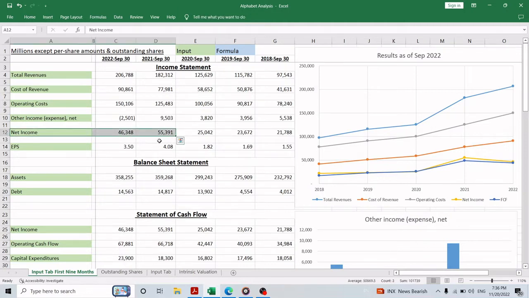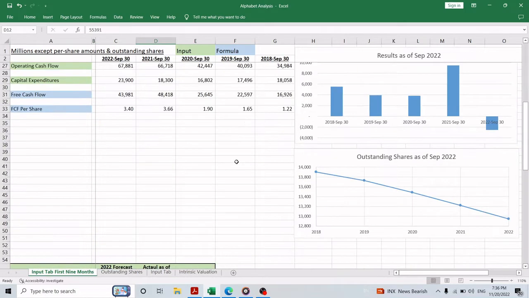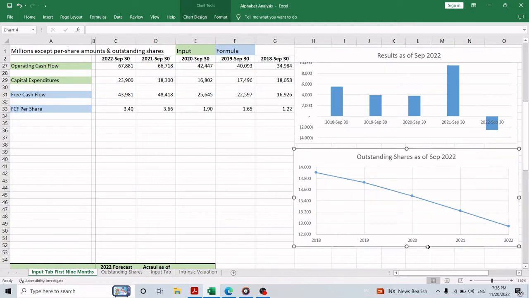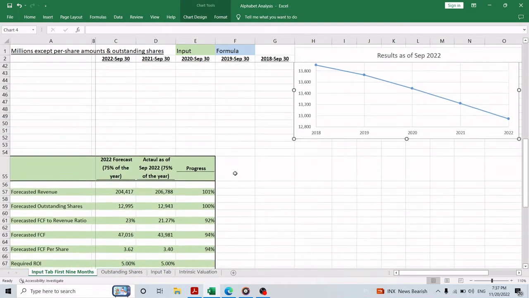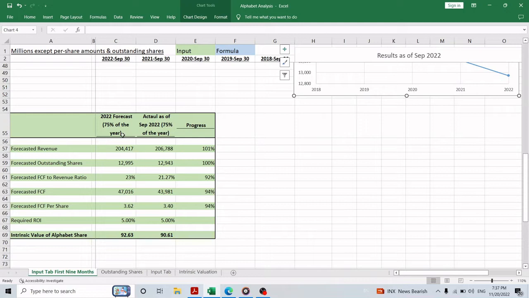At the same time, the good thing we learned from this report is that Alphabet is continuing to repurchase its shares, as we can see in this graph, which, as we always say, is something very good for the remaining shareholders because in the future years, they will have a bigger earnings per share and free cash flow per share.